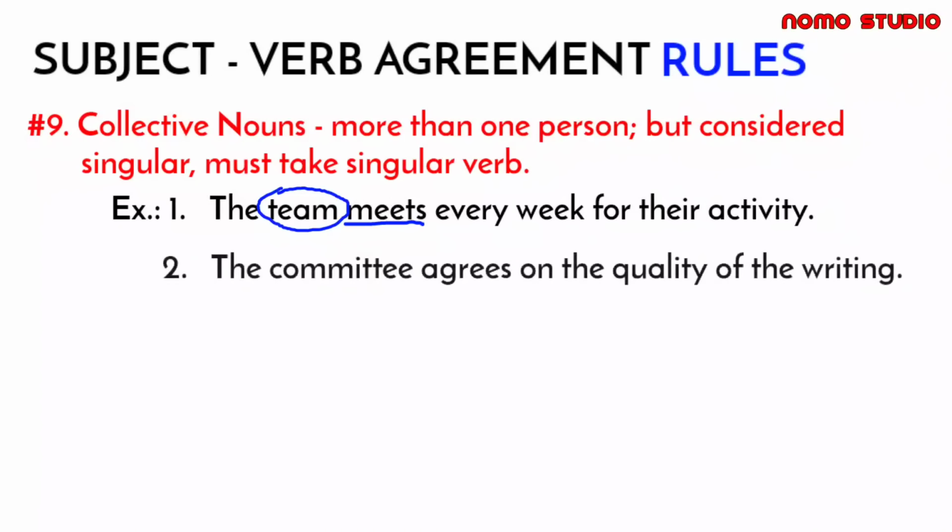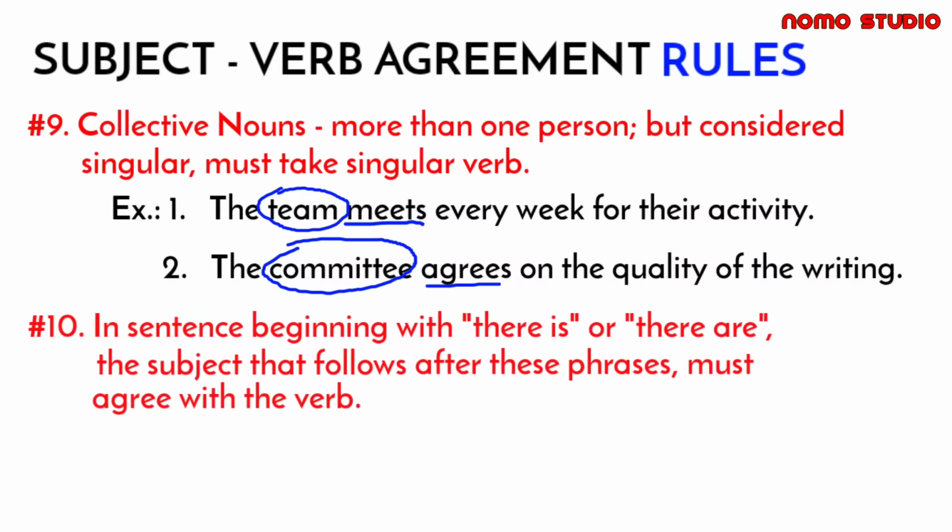Another example, we have the committee agrees on the quality of the writing. So the word committee here is a group of persons but are considered singular. That is why we take a singular verb. So we use agrees, not agree.